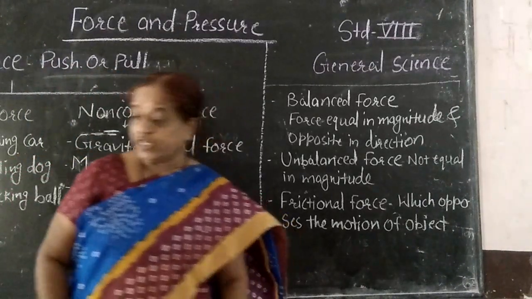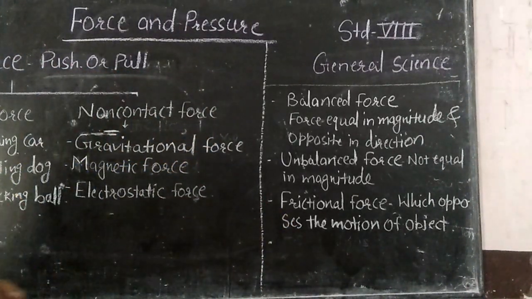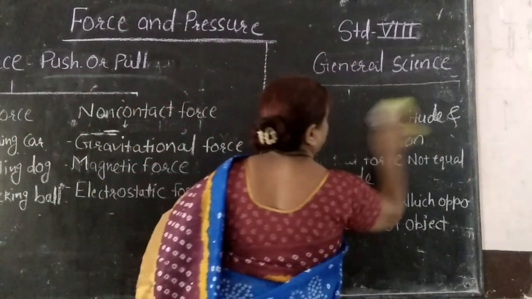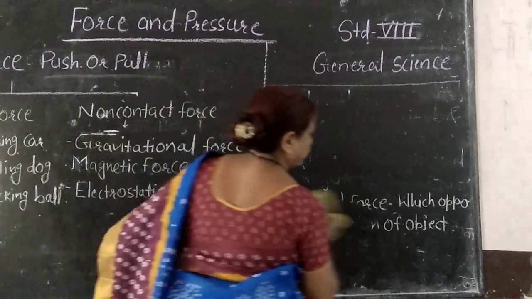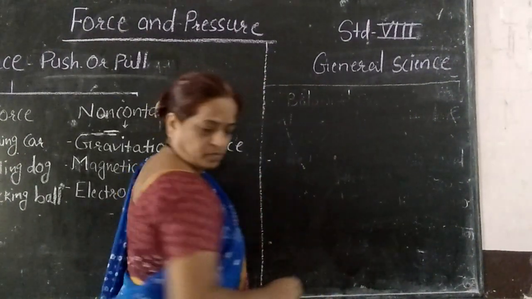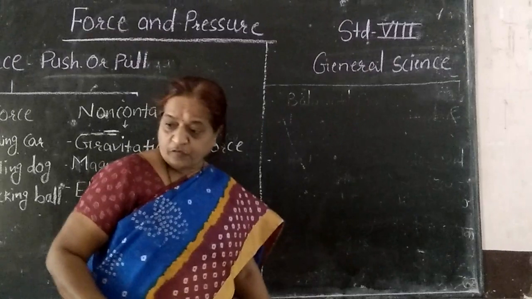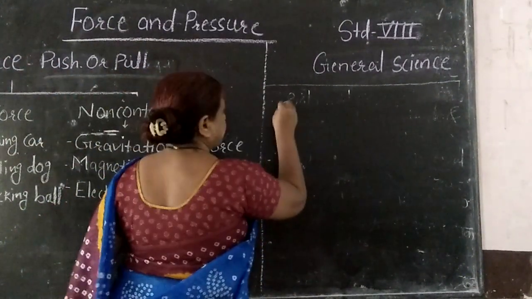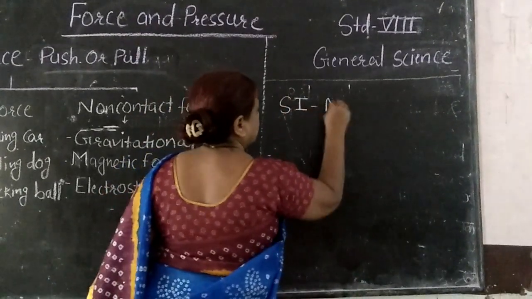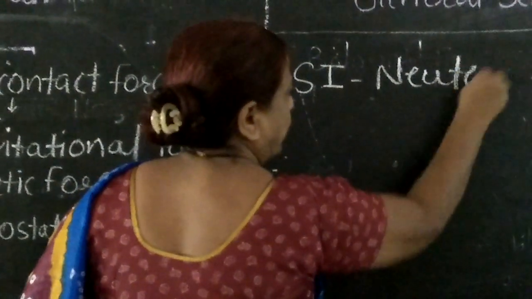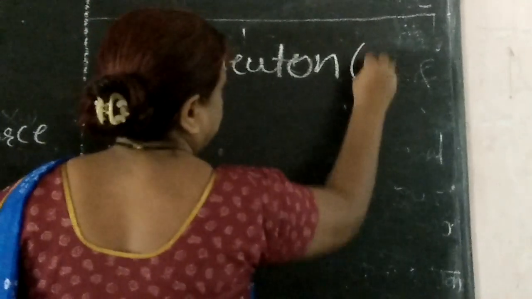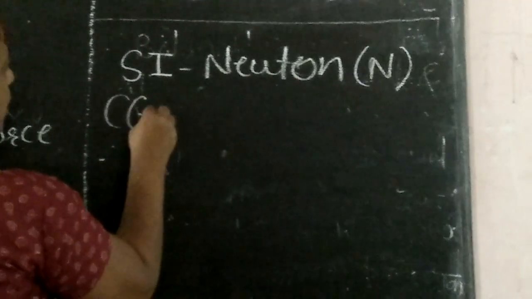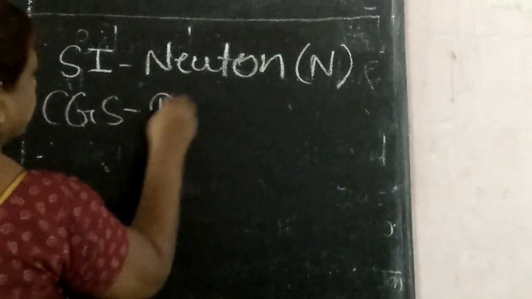Now we'll see what are the units of the force, in which units the force is measured. The units for force are the Newton and dyne. In the SI system, the unit of force is Newton, and it is denoted by capital N, whereas in the CGS system, the unit of force is dyne.